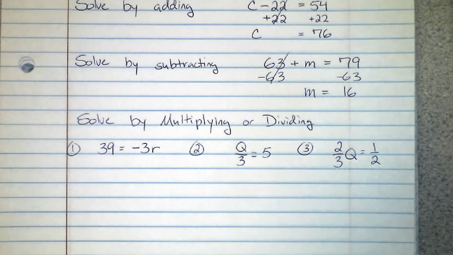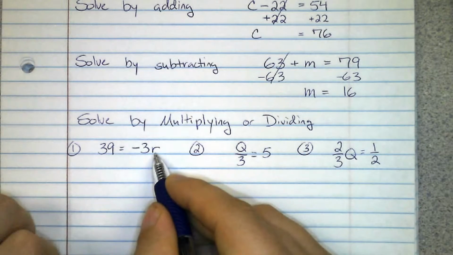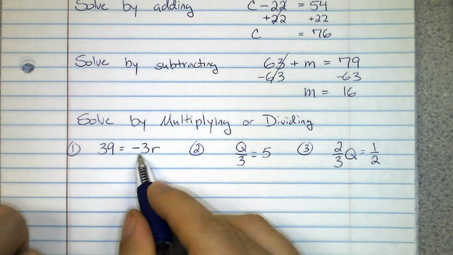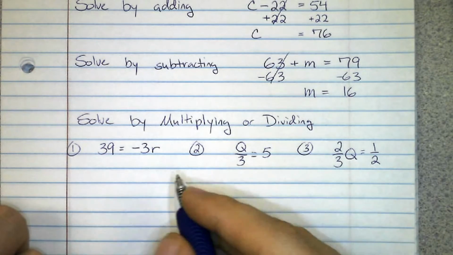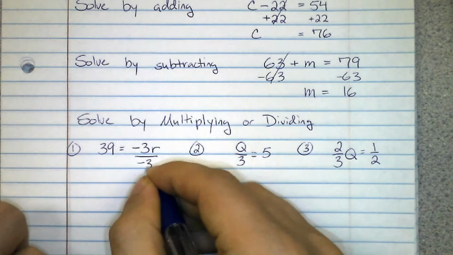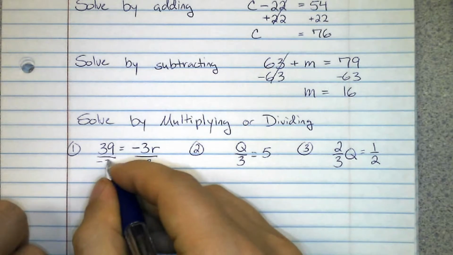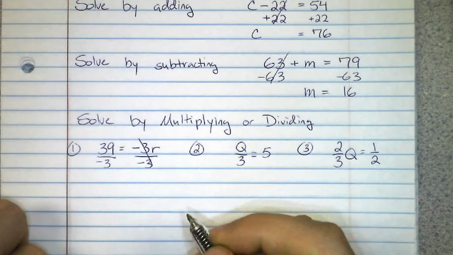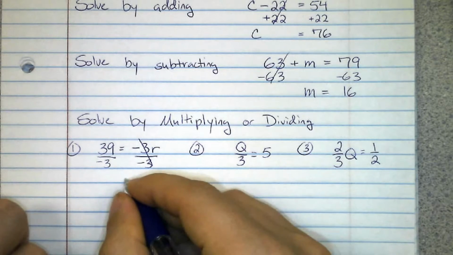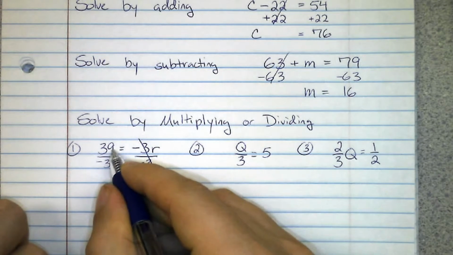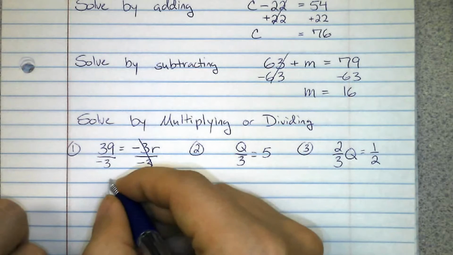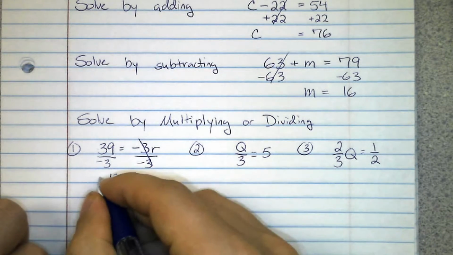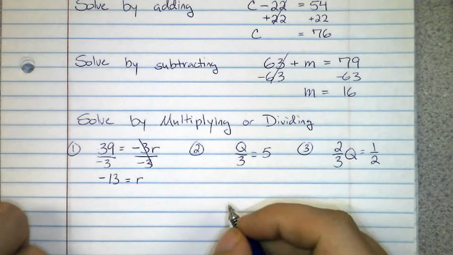So let's take a look at these. Here we have our variable r. On the right side, we want to isolate it. R is being multiplied by negative 3. The opposite of multiplying by negative 3 would be dividing by negative 3. Remember, a fraction bar symbolizes division, so that's what I recommend you use to keep your work nice and neat. It cancels out here and we're left with R. On this side, 39 divided by 3 is going to be 13, but remember, we now have a positive divided by a negative. When the signs are different, the result is negative.